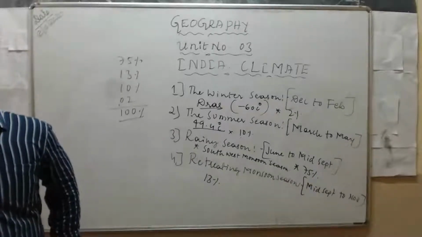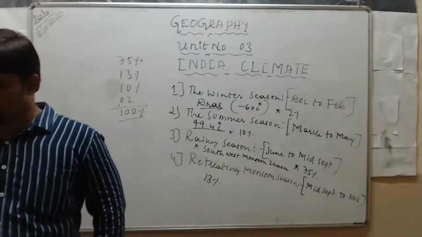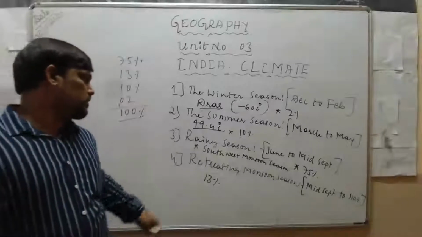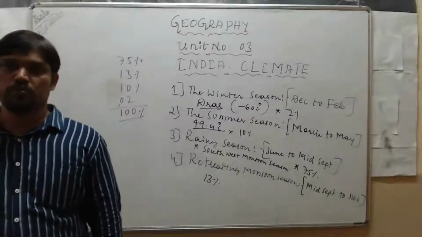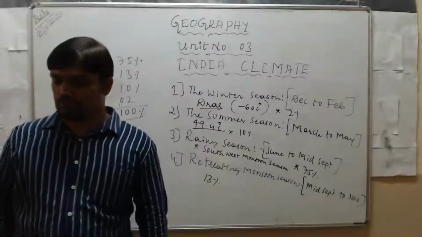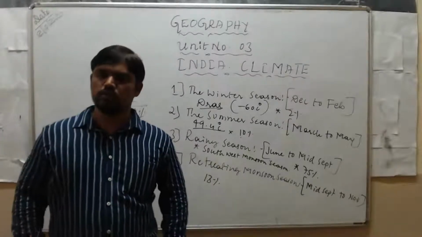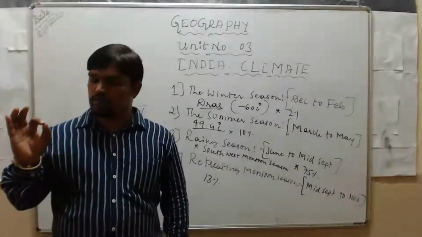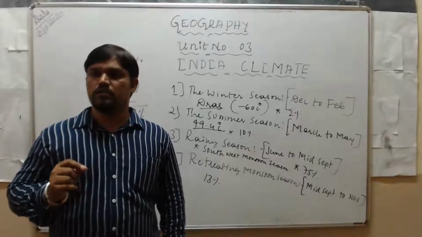Next, the coast of Tamil Nadu, Andhra Pradesh, and Odisha get rainfall during this season. It's very important: during the retreating monsoon season, which areas receive heavy rainfall? The coast of Tamil Nadu, Andhra Pradesh, and Odisha get heavy rainfall, especially in the retreating monsoon season.